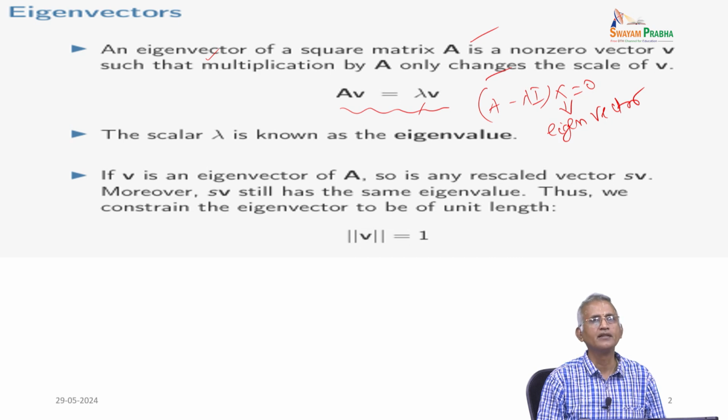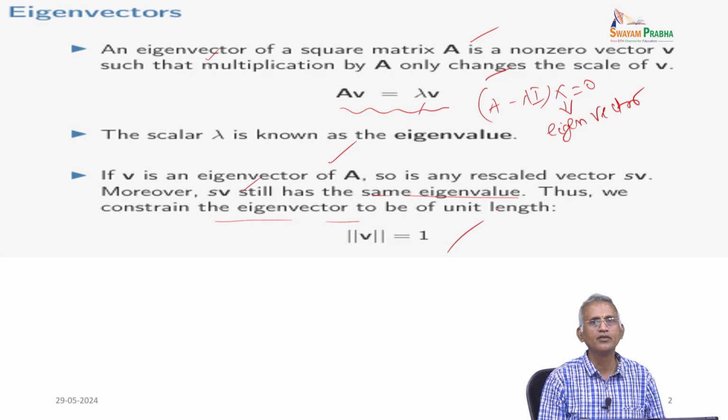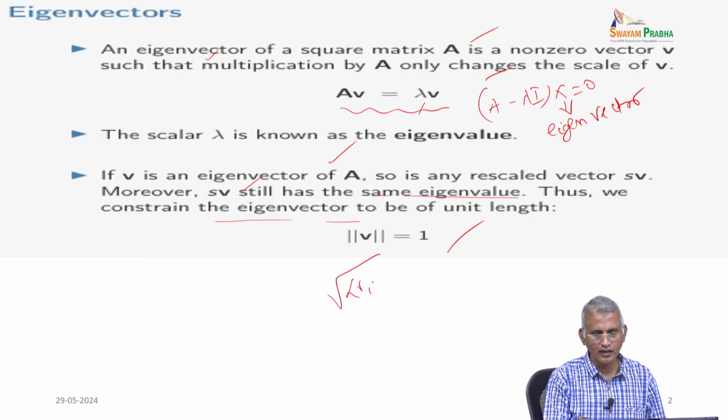Now, let us go to the next step. If V is an eigenvector of A, so is any rescaled vector SV. Moreover, SV still has the same eigenvalue. Thus, we constrain the eigenvector to be of unit length, norm of V equal to 1, in the sense that the root of the inner product of V with itself equals 1.